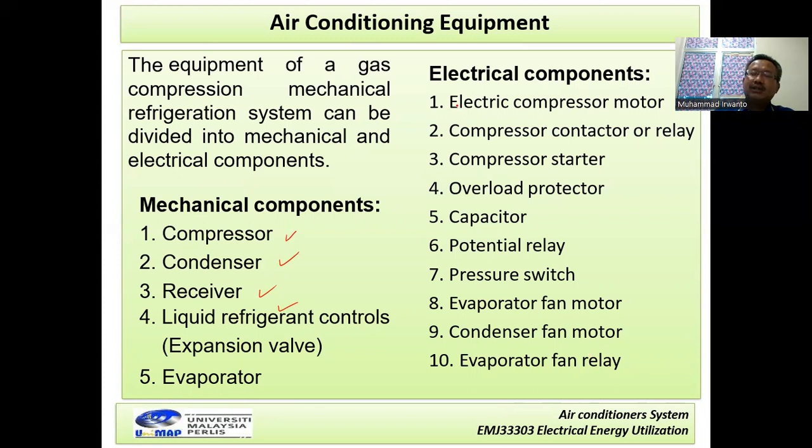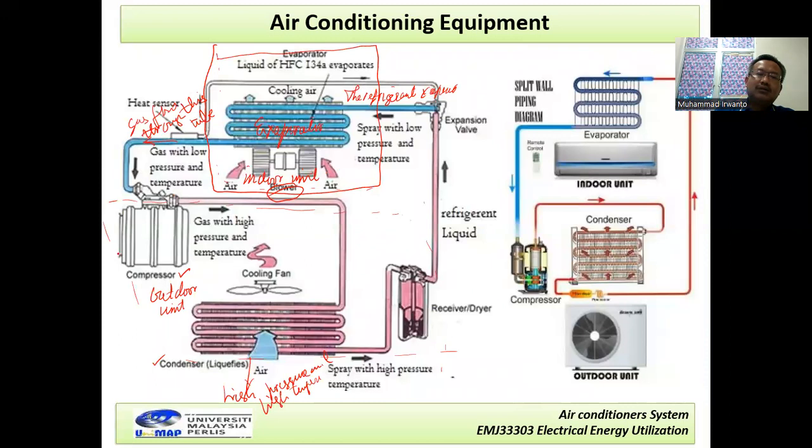Now we know the electrical compressor motor. The compressor motor needs electricity to operate the compressor.